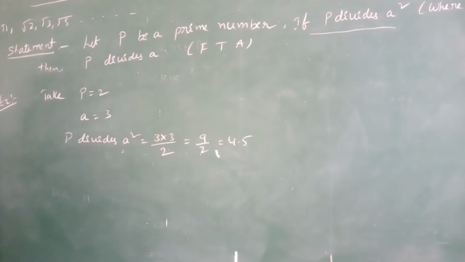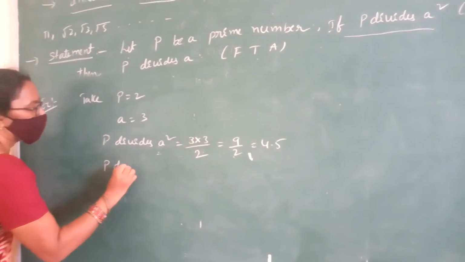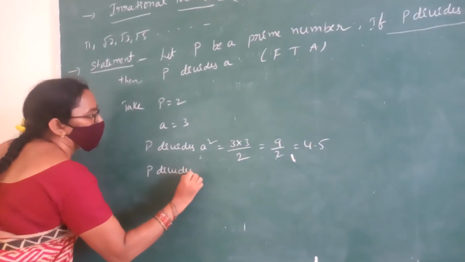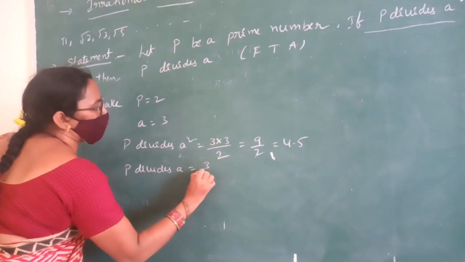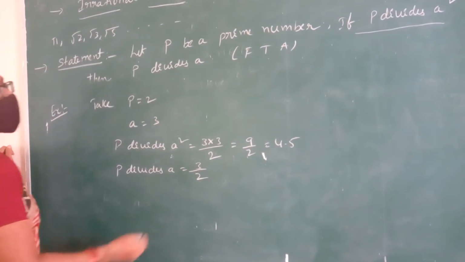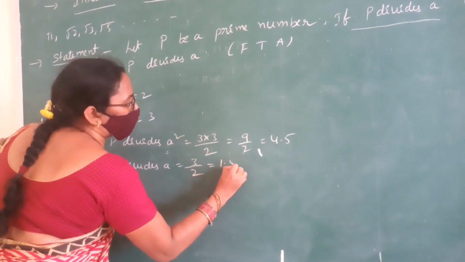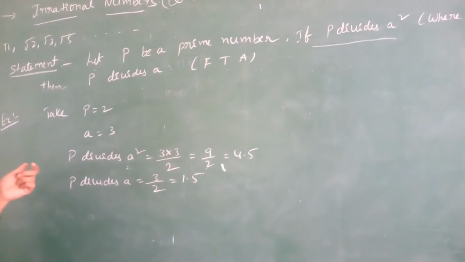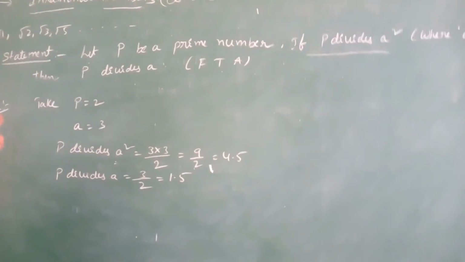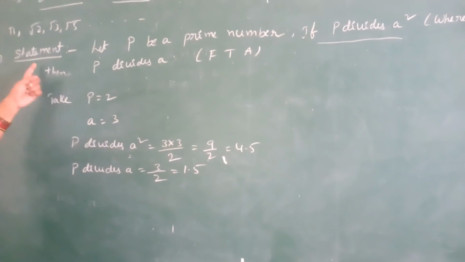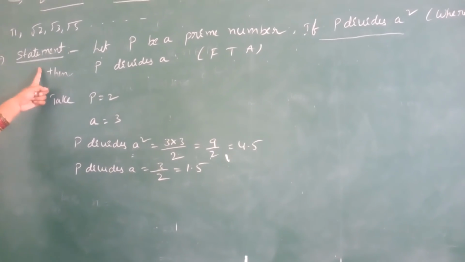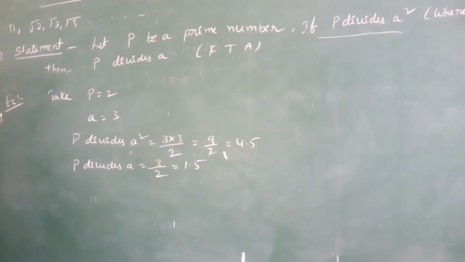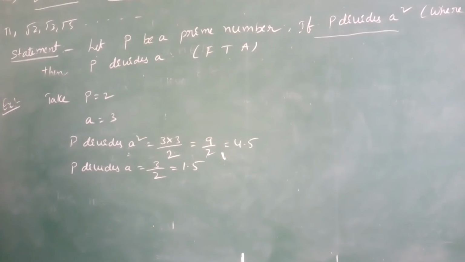Then P divides A. Check. P value is 3, A value is 2. 3 by 2 value is 1.5. Is it true? Yes, this is true only. A statement tells us either true or false.